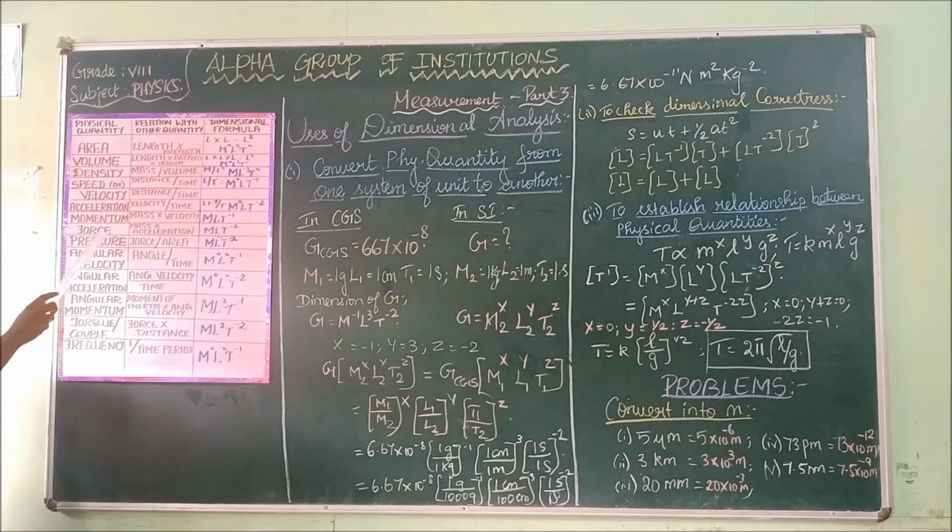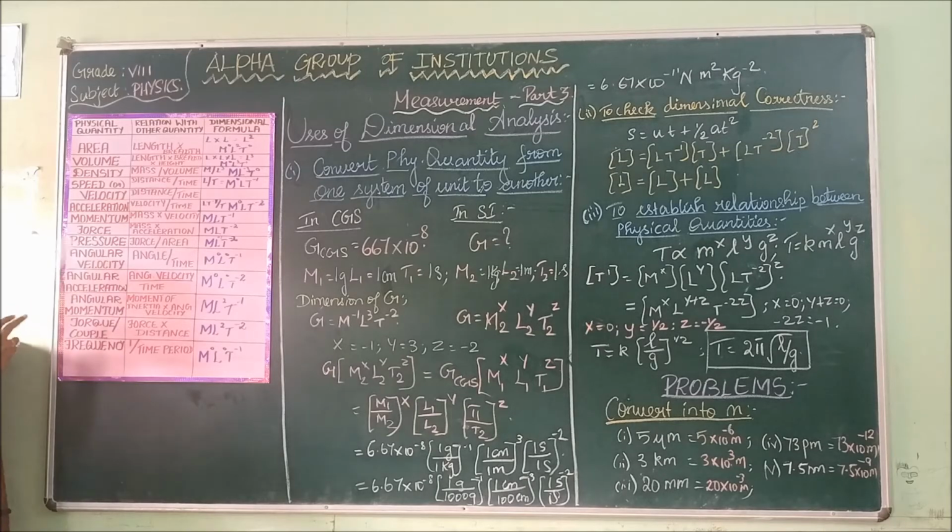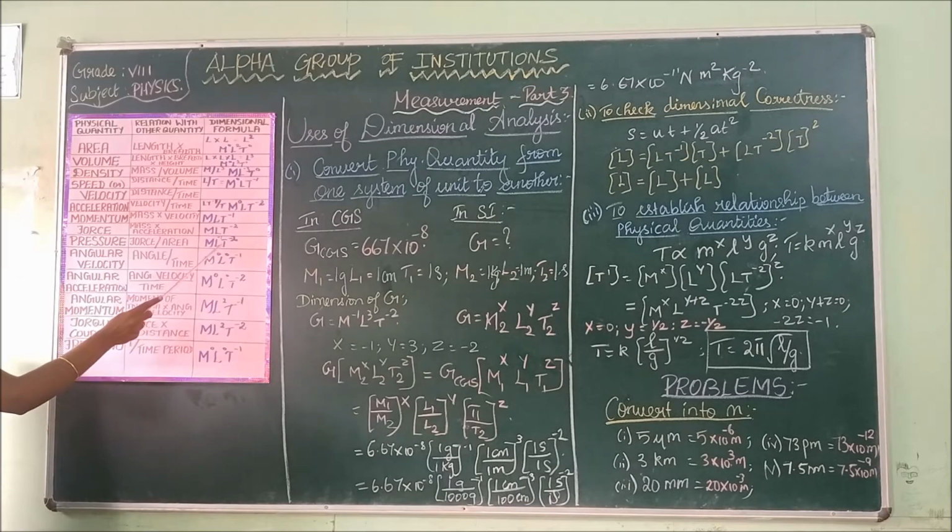Next is your force. Force is equal to mass into acceleration. The dimension for mass is M and the dimension for acceleration is L T power minus 2. Next is your pressure. The formula for pressure is force by area. The dimension of force is M L T power minus 2 and the area is L squared. So the dimension for pressure is M L power minus 1 T power minus 2.